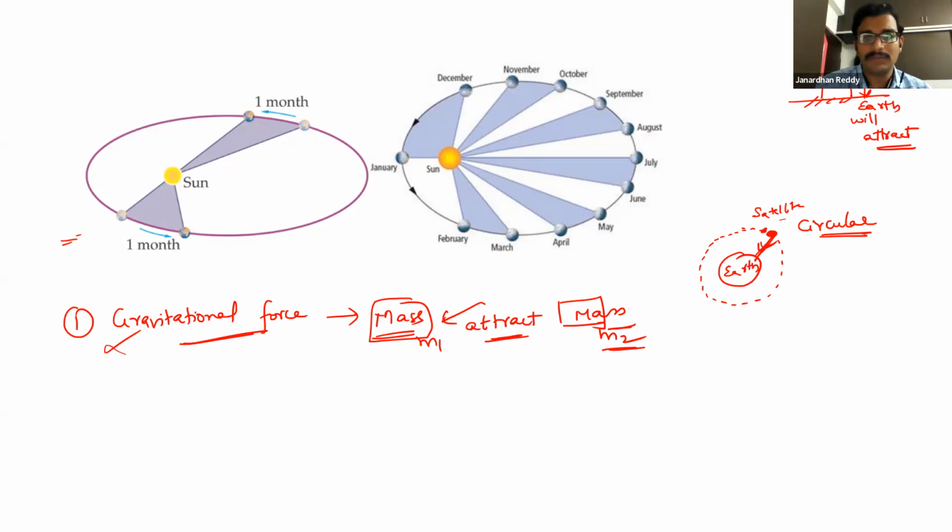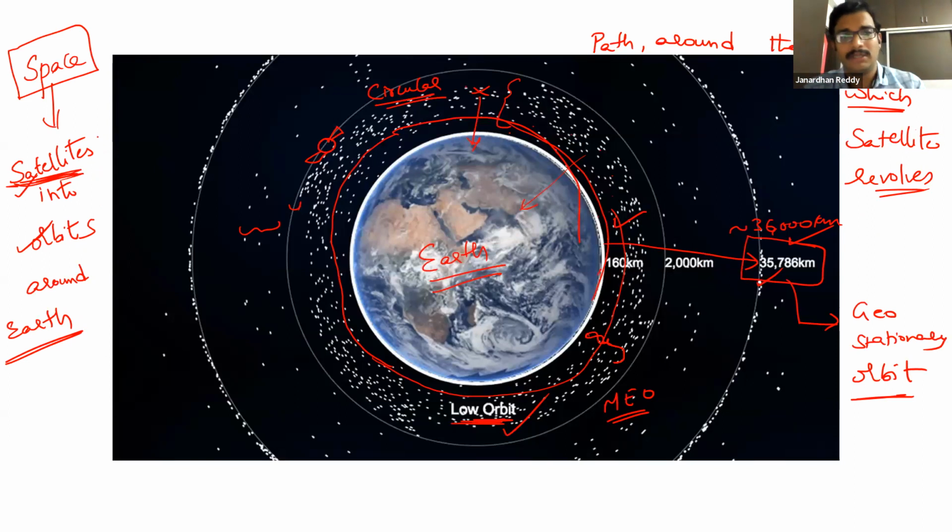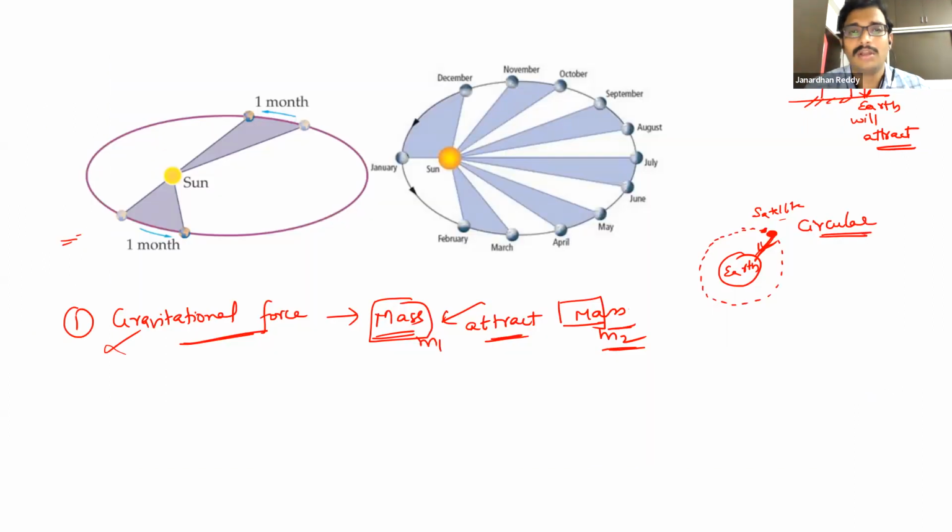Now, I said in the previous picture, all these satellites are rotating. Why are they not pulled onto the Earth? Why is that not happening? Answer? Absence of gravity, you are saying, but gravity is there. No, it's not about absence of gravity. No gravitational force? Why, my dear? Gravity is there everywhere, no?